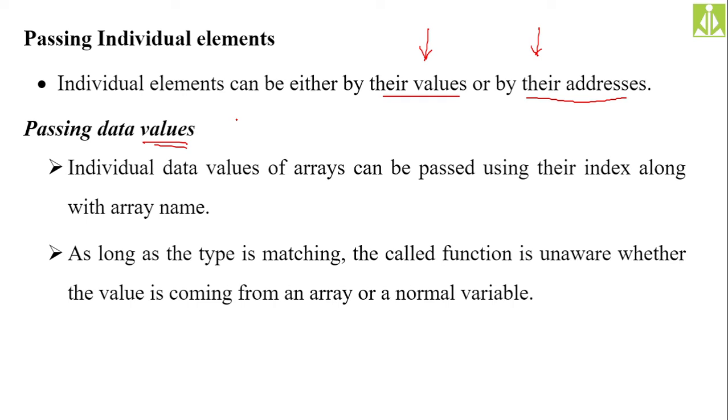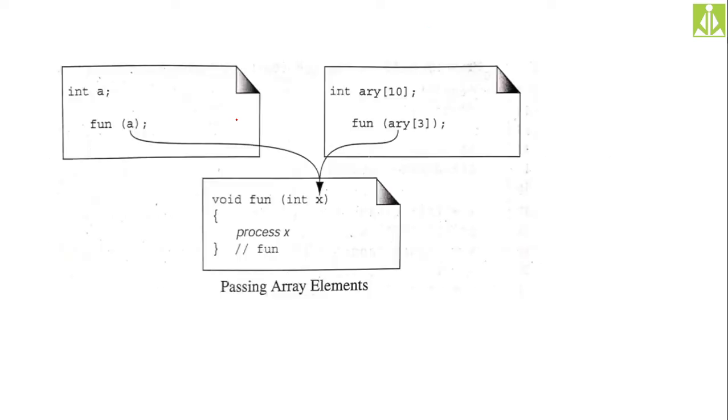As long as the type is matching, the called function is completely unaware whether the value is coming from an array or is a normal value. It will consider the receiving value as a normal value only. It is completely unaware that the value is coming from an array. It will receive it like a normal value only.